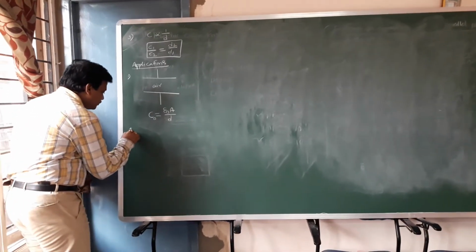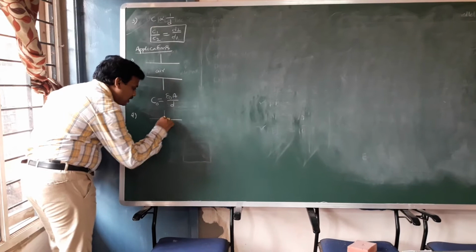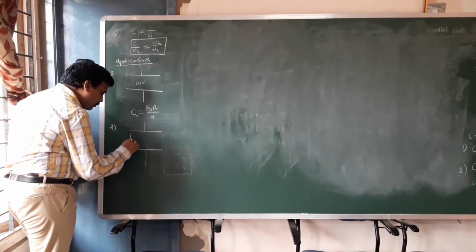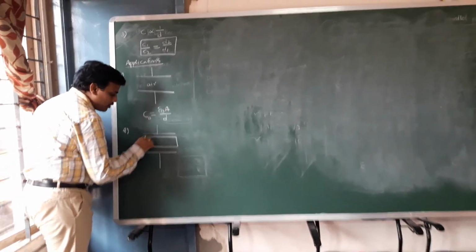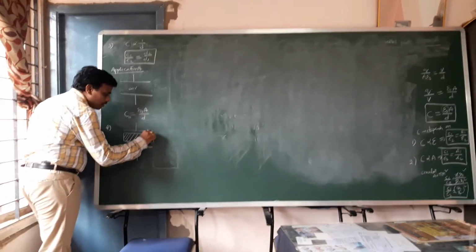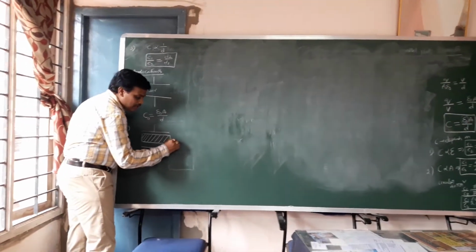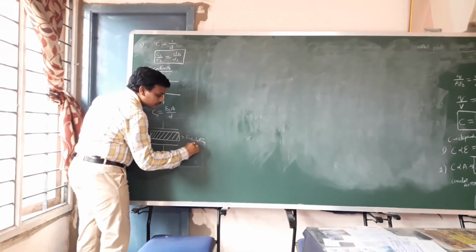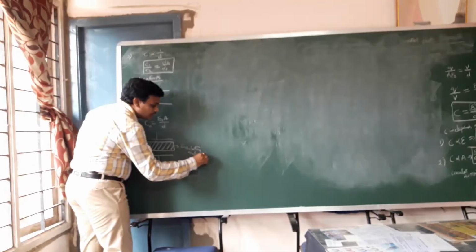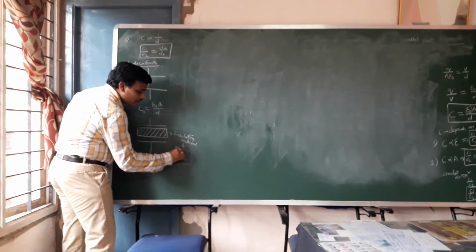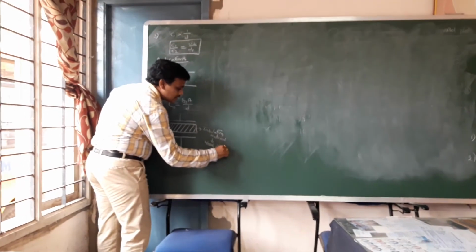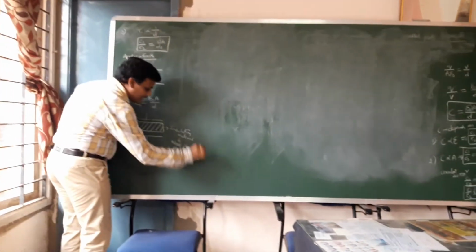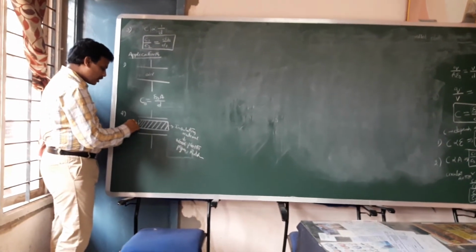Second, we can construct one parallel plate capacitor. In between the plates, I am taking one dielectric slab like this. A dielectric slab is nothing but simply an insulating material. Examples: wood, plastic, paper, rubber, etc. This dielectric constant value can be taken as K.